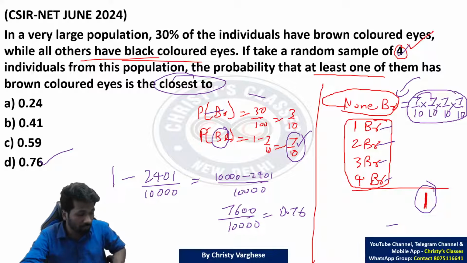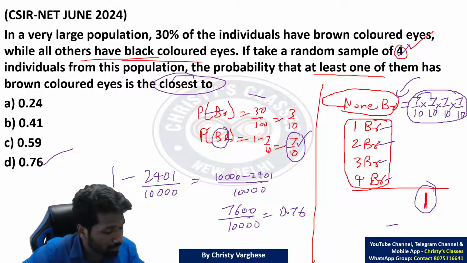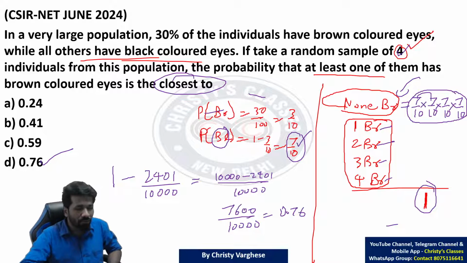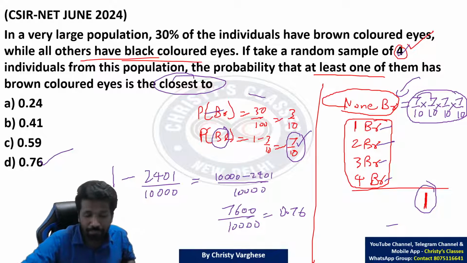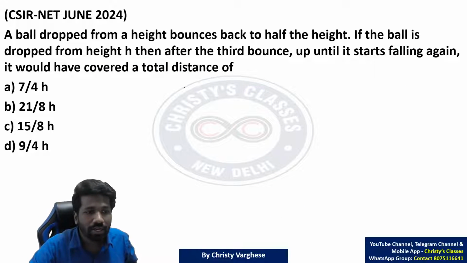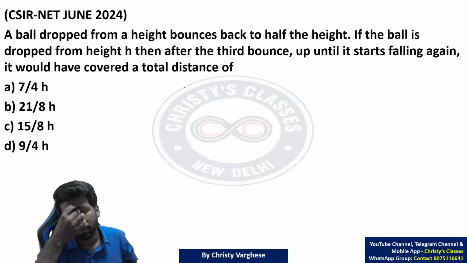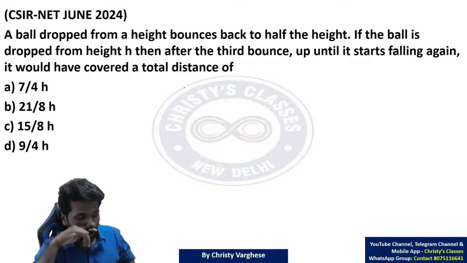Is this clear to everyone? Please respond. The previous probability question was a little easy, this one is a little time consuming, but this is very similar to previous questions we have discussed already. So try this question.